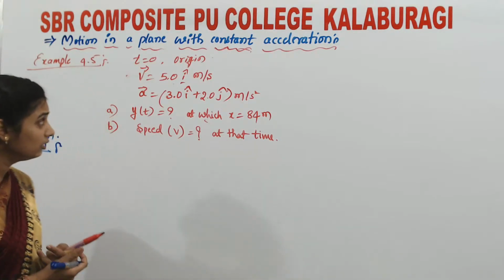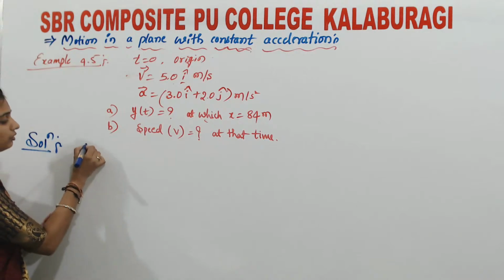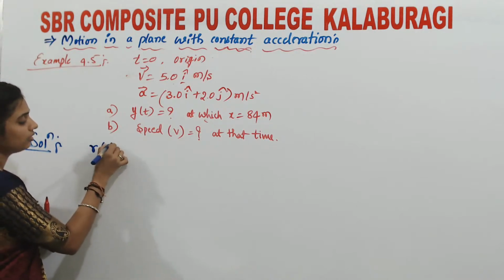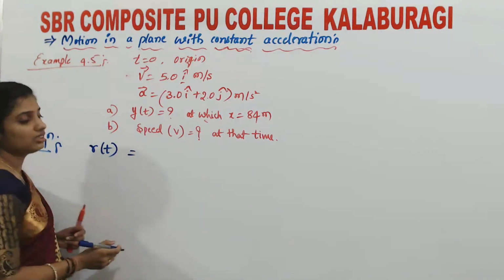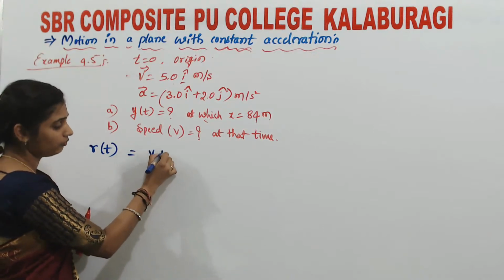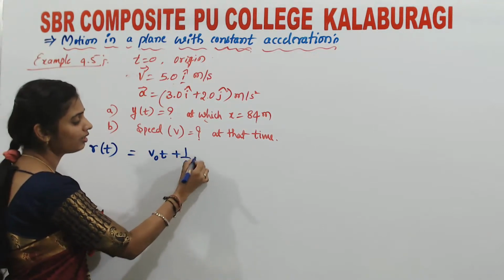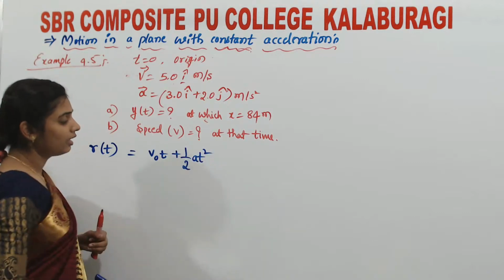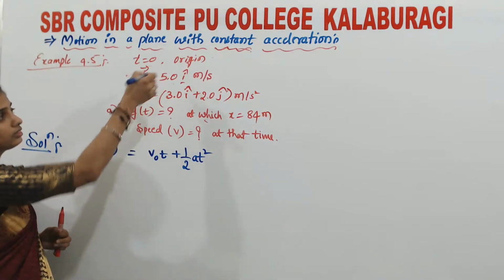For that, let me go for the equation. The position vector r = v naught t plus half a t square, since r naught is taken as 0.